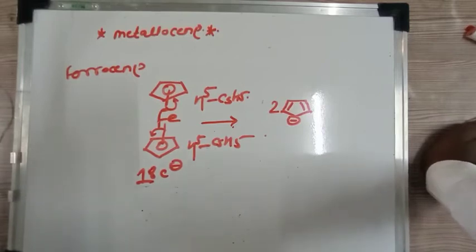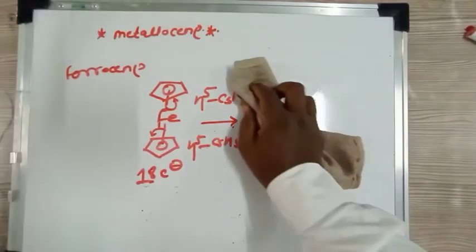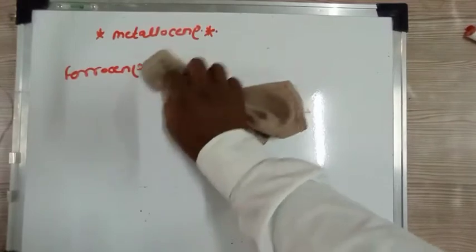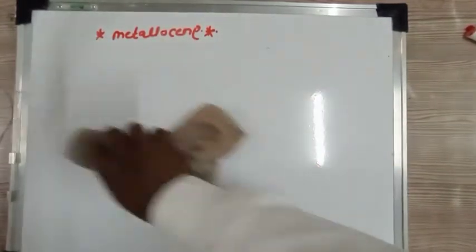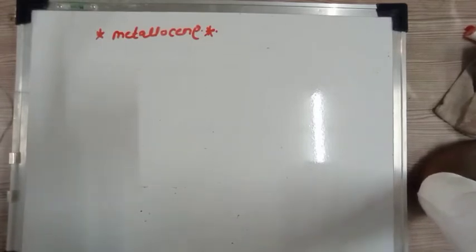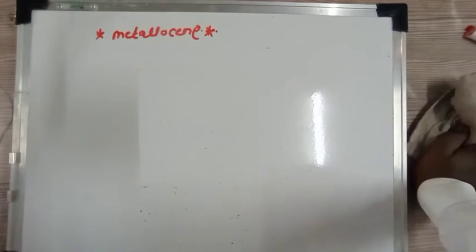This cyclopentadiene is also aromatic and shows electrophilic substitution reactions. The cyclopentadiene is a sigma donor and a weak pi acceptor ligand. It is not a strong pi acceptor ligand.